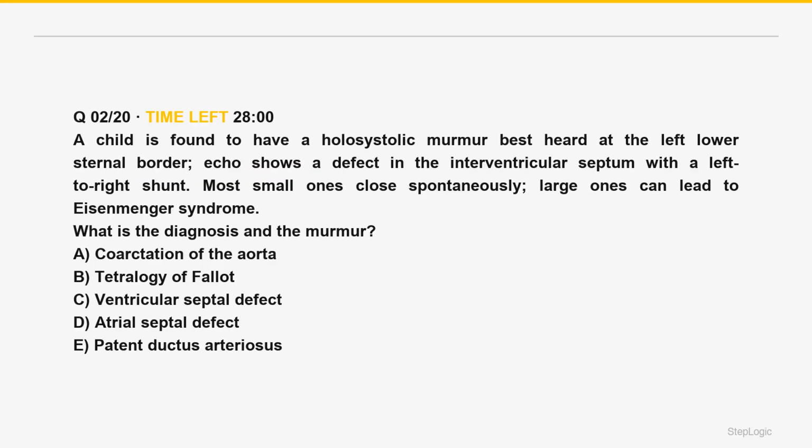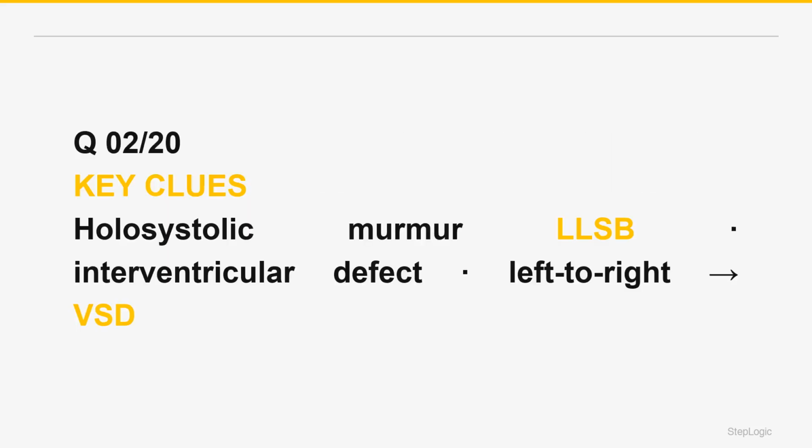What is the diagnosis and the murmur? A child is found to have a holosystolic murmur best heard at the left lower sternal border. Echo shows a defect in the interventricular septum with a left to right shunt. Most small ones close spontaneously. Large ones can lead to Eisenmenger syndrome. Read the command: diagnosis and murmur. Holosystolic murmur at LLSB: interventricular septal defect, left to right shunt, ventricular septal defect.